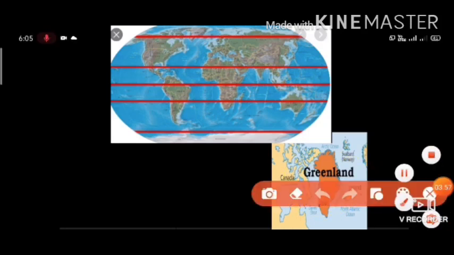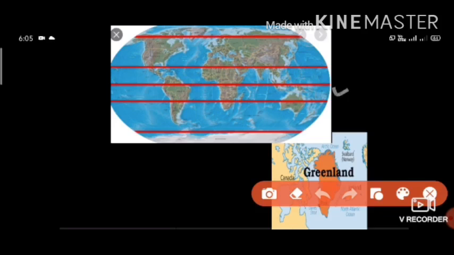Starting with the 5 important latitudes. See, every time whenever we are doing chapter related with the world map, we are recalling the continents and the 5 important latitudes. So students, in any chapter, if I give you test, these kind of questions can come.